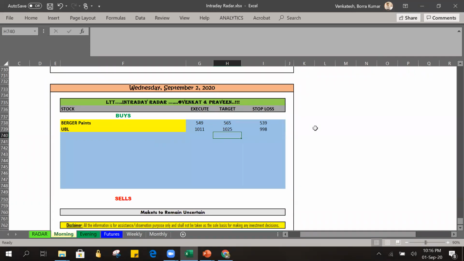We have just 3 more minutes left for this session to end. Does it matter if it is a red hammer instead of a green one? See, color doesn't really matter, but looking at a green candle will give us a better feel than looking at a red hammer. But for sure color doesn't matter. If there is a clear prior downtrend and there is a hammer, definitely that is going to help you a lot. So we are done with the Bollinger Band and RSI combined review.